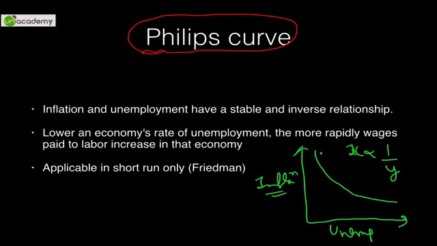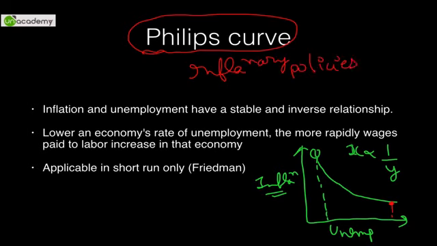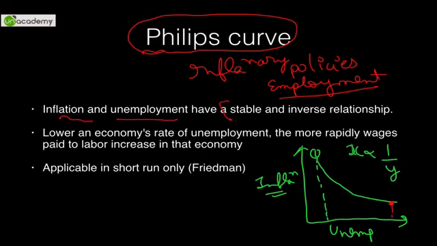As you can see, when inflation is very high, unemployment is at a very low level. But when inflation is very low, unemployment is at a higher level. So it is saying basically that when you have inflation, you tend to have employment. This is the general conclusion which is drawn. So as inflationary policies are adopted by government, it will lead to generation of employment. This is what the Phillips curve is saying, but this is only true in the short term. Again I'm telling you, inflation and unemployment have a stable and inverse relationship. True, the lower the economy's rate of unemployment, the more rapidly wages will rise. Obviously correct, but it is again applicable only in the short run.